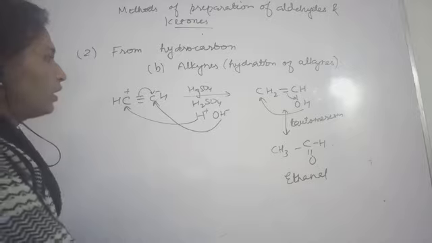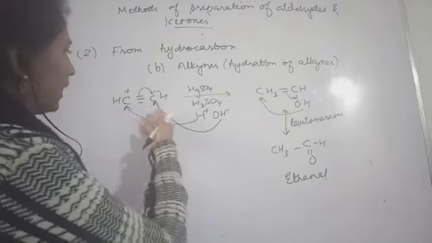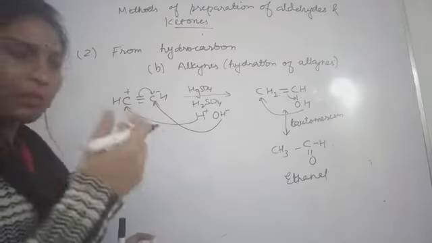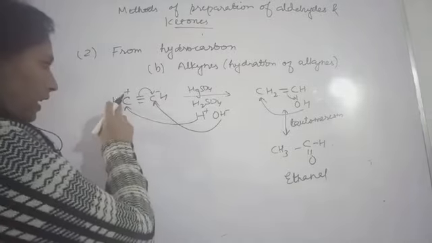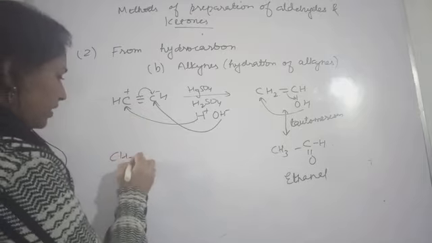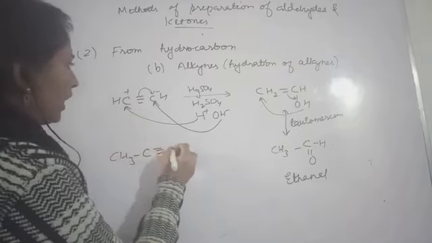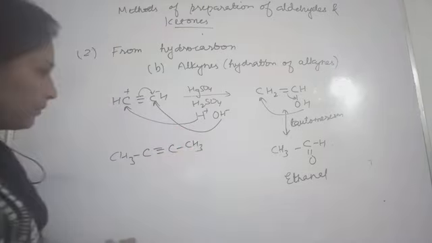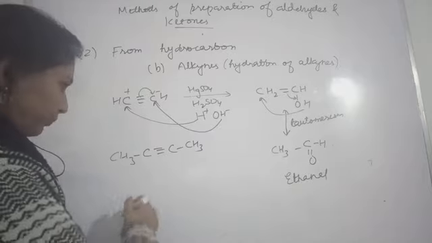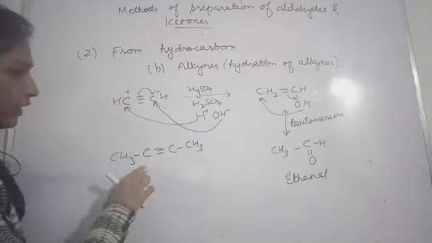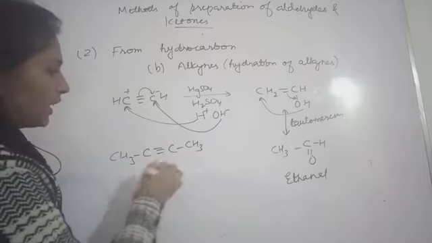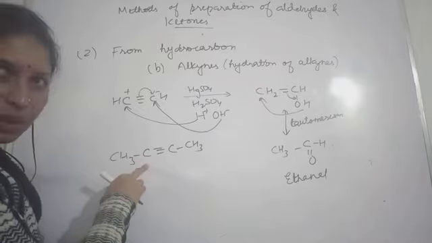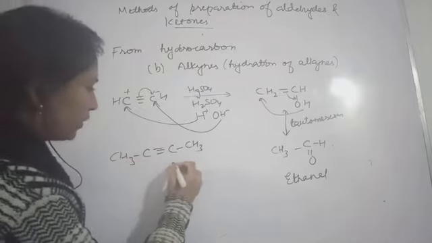Now if you want the alkyne, you can change the alkynes. I am quoting one more example here: CH3, C triple bond C, and here also you are getting this. Okay, so in this case you will get ketones. Why? Because the alkyl groups are also attached with them. So this way you will get a ketone. How will you get the ketone?